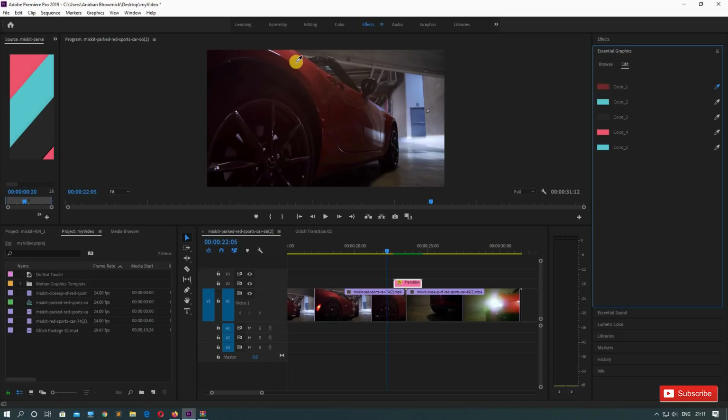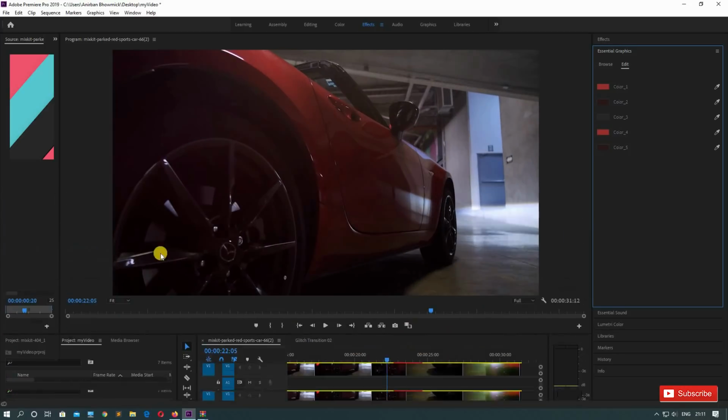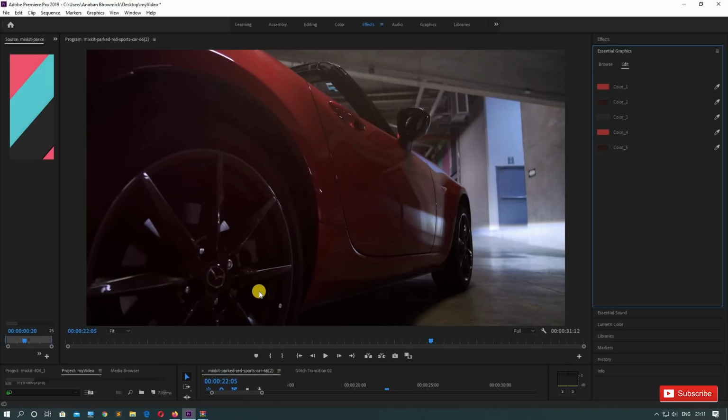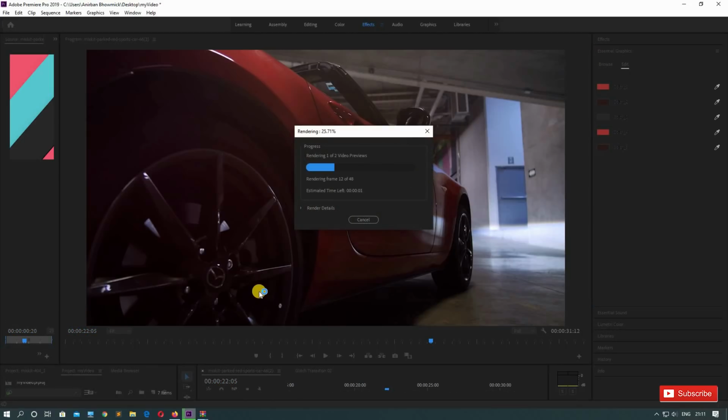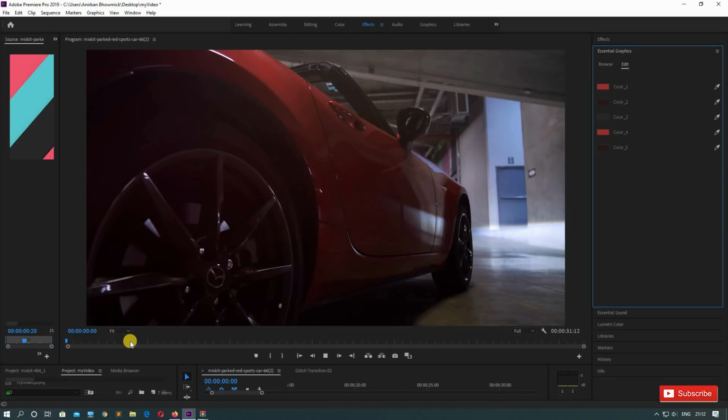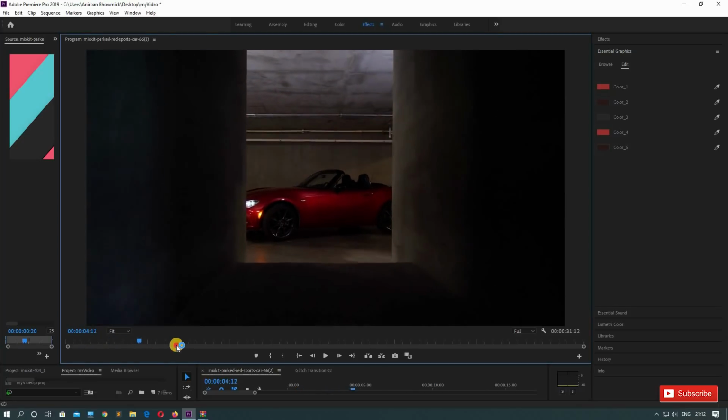Like, let's take this color first. Now let's take the second color. Okay, and color 4 will be the same as color 1, and color 5 will be the same as color 2. Okay, so now let's resize it once again and press enter. Okay, so let's make it a bit fast.